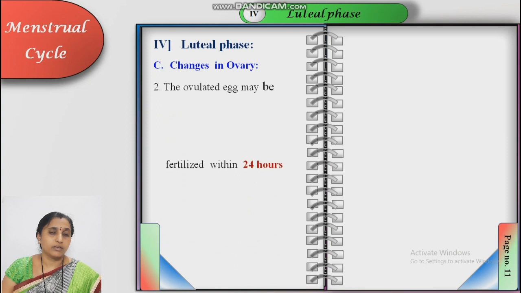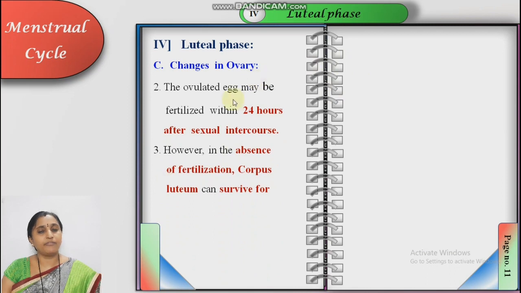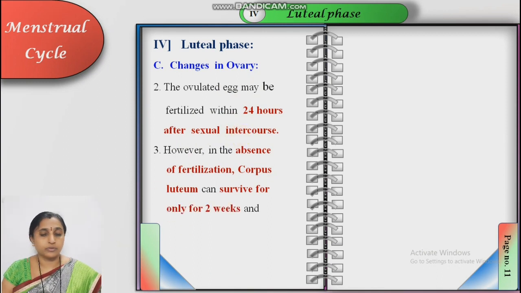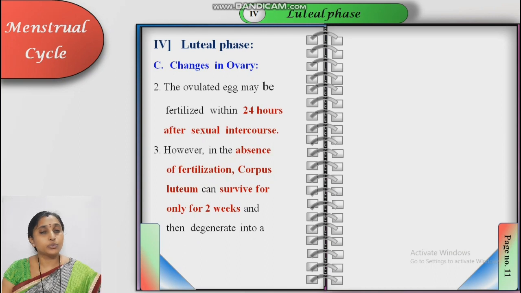Luteal phase. Changes in ovary. The ovulated egg, that is the egg released from the ovary, may be fertilized within 24 hours after sexual intercourse, and then only the corpus luteum becomes active. However, in the absence of fertilization, the corpus luteum can survive for only 2 weeks and then degenerates.